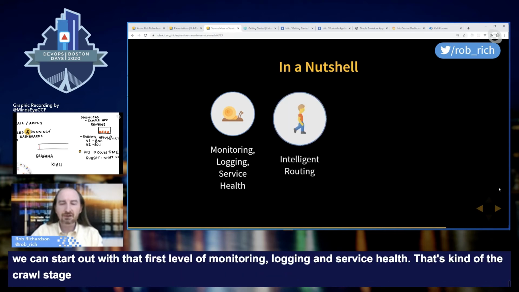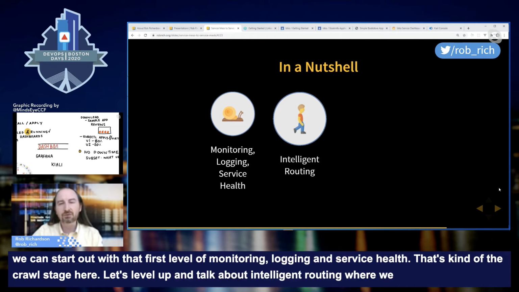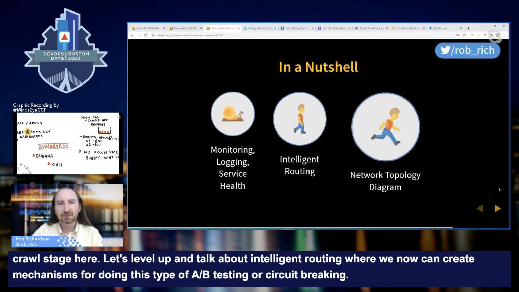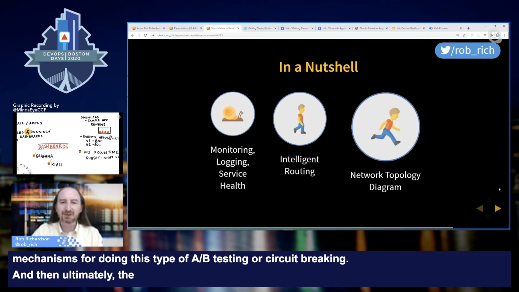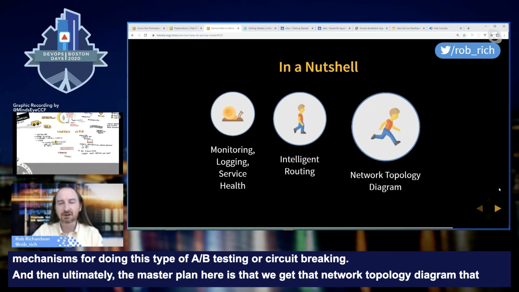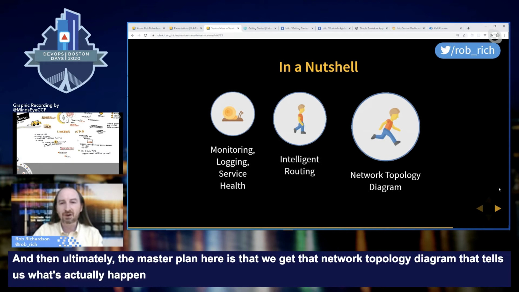Let's level up and talk about intelligent routing, where we now can create mechanisms for doing this type of A/B testing or circuit breaking. And then ultimately, the master plan here is that we get that network topology diagram that tells us what's actually happening in our cluster, not just what we thought was going to happen.